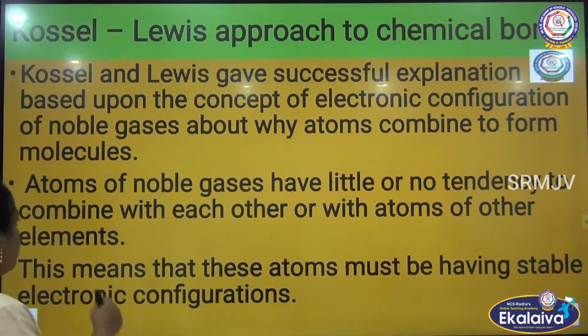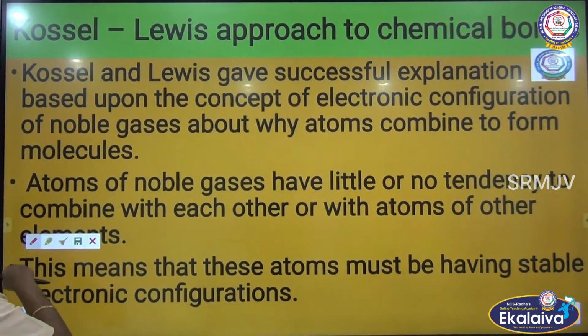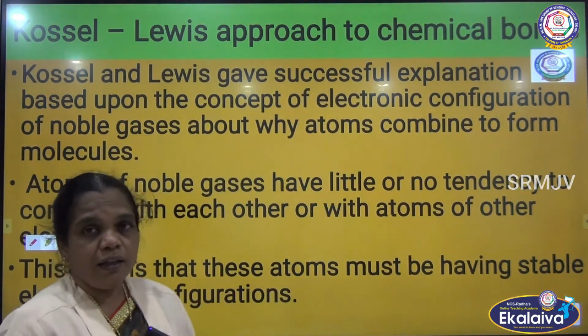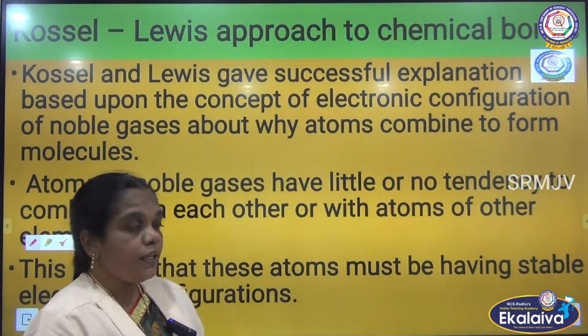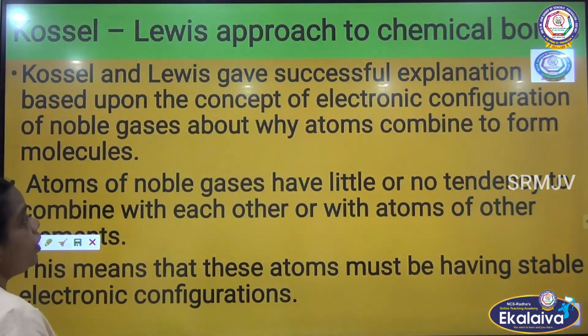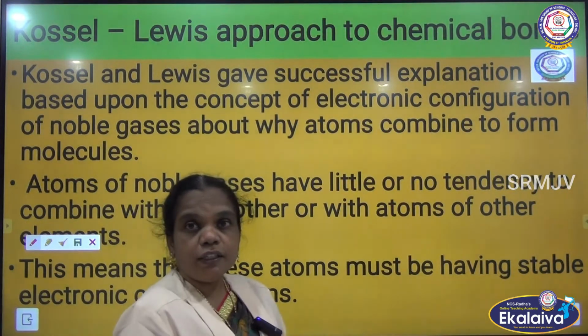How does this combination take place? He studied the atoms and the elements present, and observed that it depends on the electronic configuration. He explained the theory successfully based on the electronic configuration.